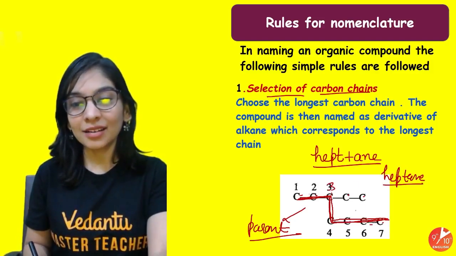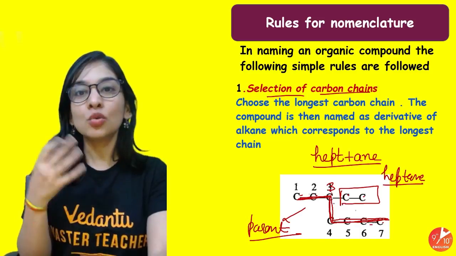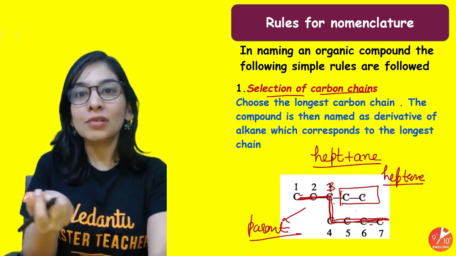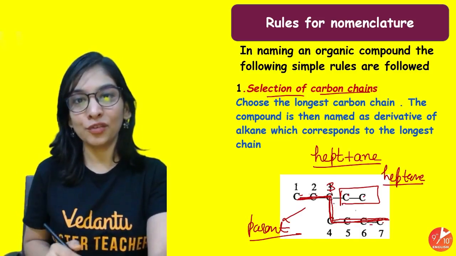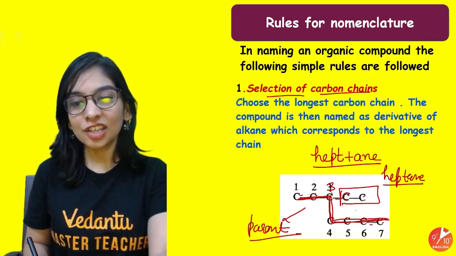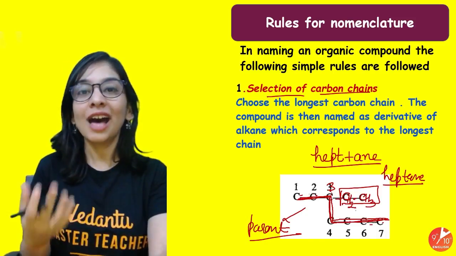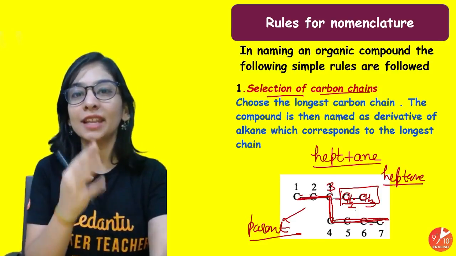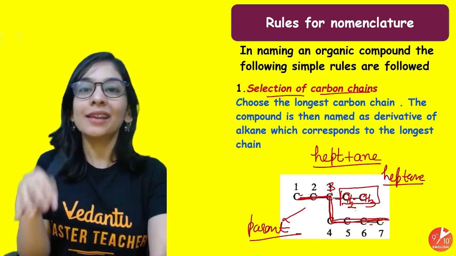See that my third carbon is having 2 carbon substituent, and 2 carbon substituent is ethyl, if you are forgetting that. Why ethyl? See, this carbon is attaching to 2 bonds. That means this is CH2. This carbon is only making 1 bond, so that's CH3. How come? Carbon should follow its tetravalency, should make 4 bonds. And how come 4 bonds?